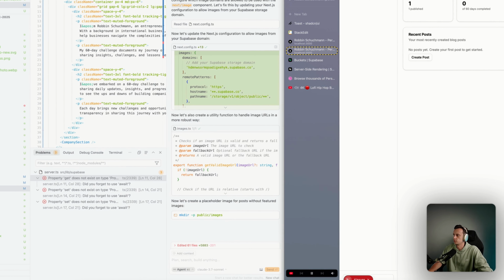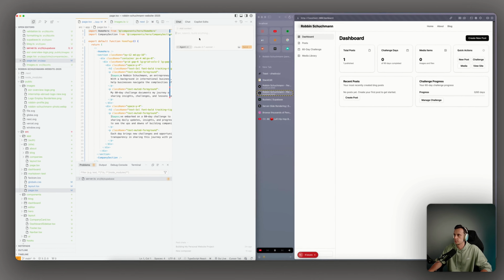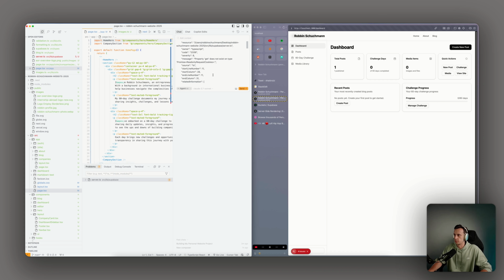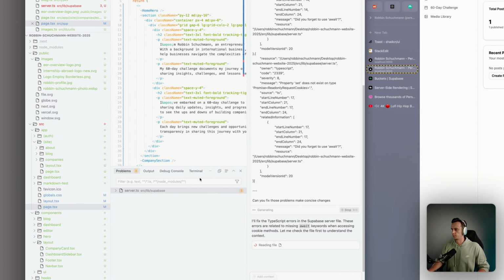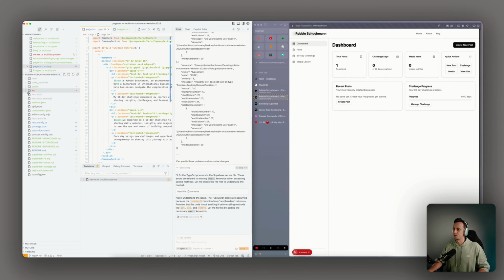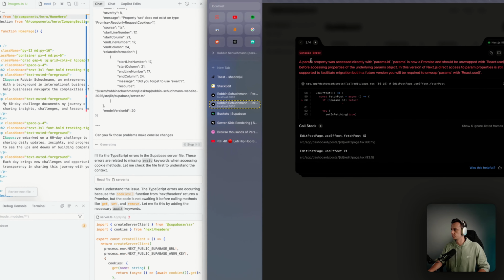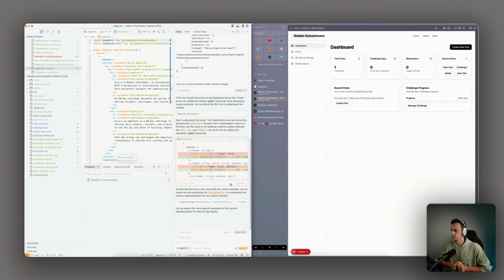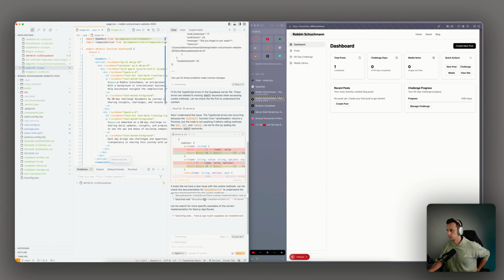Yeah, what I also like to do, I'm not sure if this is the best approach. I'll just add a new chat. I don't need this. There's like 3 problems here. Can you fix those problems? Make concise changes. I don't like it when there's an error. I'm not sure even what it means. It's just like, I don't like this being there. If this is the right approach, I have no clue. It's gonna fix it for me. Also, here's 4 issues. This for tomorrow as well. And this is actually new. I haven't seen this, that it automatically wants to start searching for how to do this.